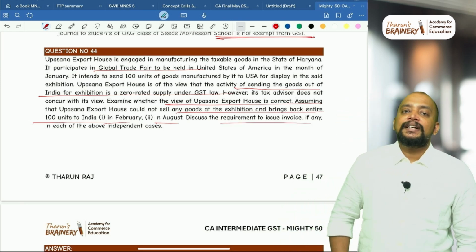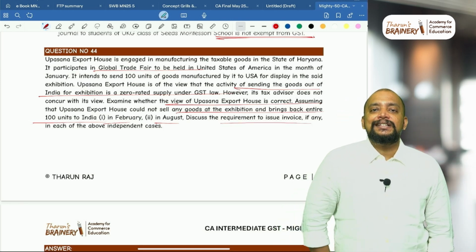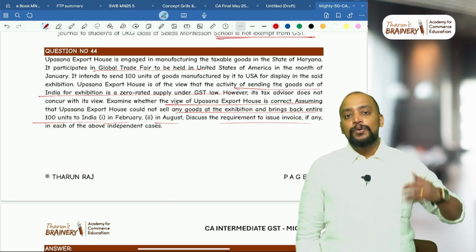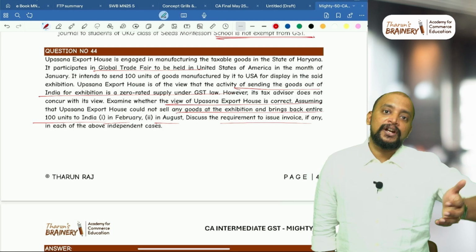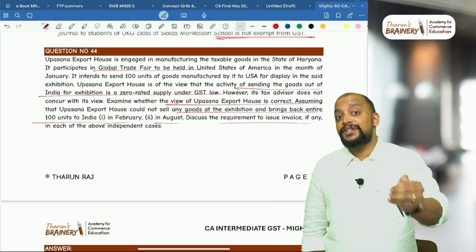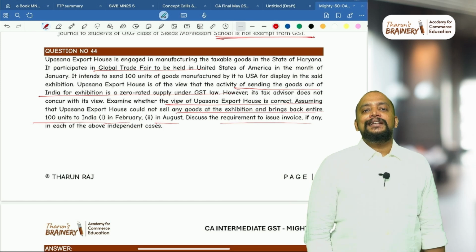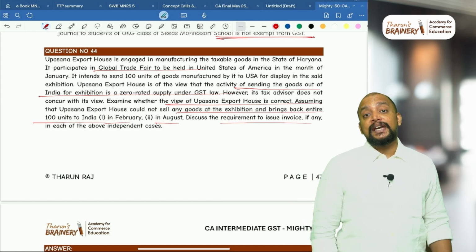We have that sale on approval or on return basis, section 31 subsection 7, which says that if the goods are taken outside India for exhibition and if it is not brought back within 6 months from the date it is sent out for exhibition, then it will be treated as supply on expiry of 6 months.